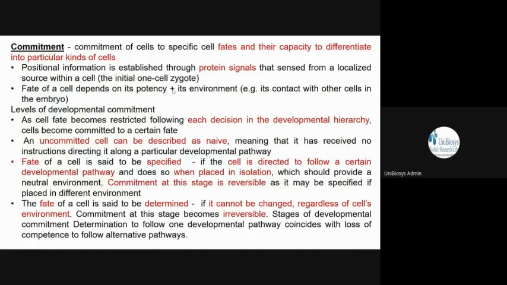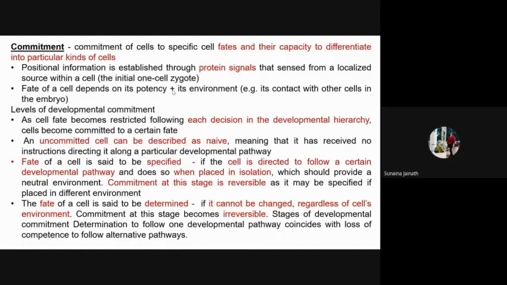Okay, so once the fate of the cell is said to be specified, the cell is directed to follow a certain developmental pathway and does so when placed in isolation. That is, once it is specified, what we should look at is when those cells are in isolation. Say I took a cell that is specified to become a nerve cell.